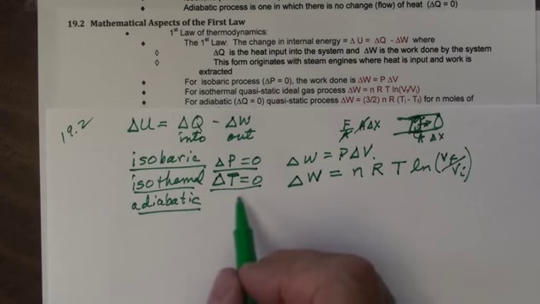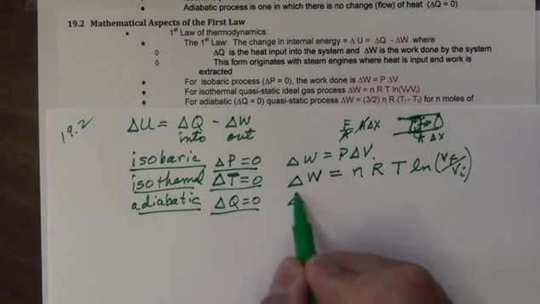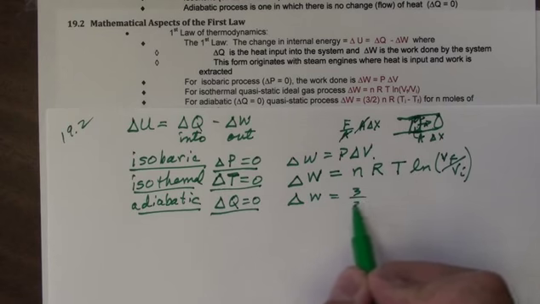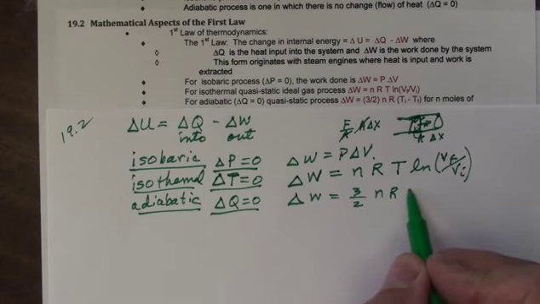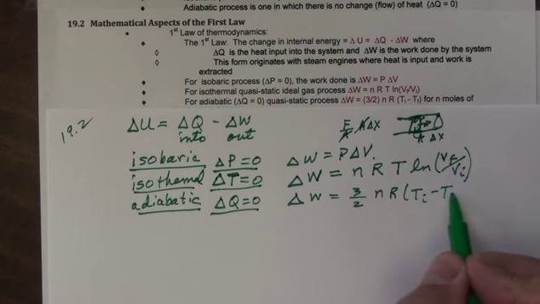And I will not prove this either, but if we have an adiabatic process, in other words, there's no heat change, then the amount of work that's done in this process is 3/2 nR times (T initial minus T final).